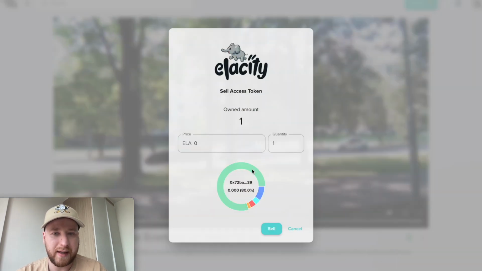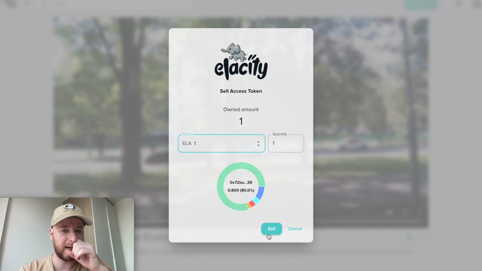So with the set amount, we can see I'll get 80% of this sale, and then the remaining amount is distributed out to those that were a part of the production. So let's sell this for 1 ELA2.